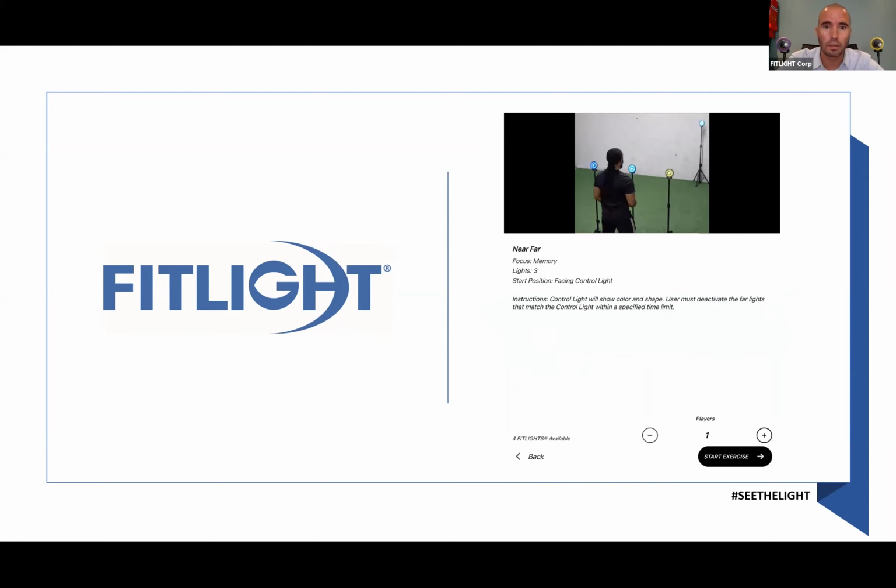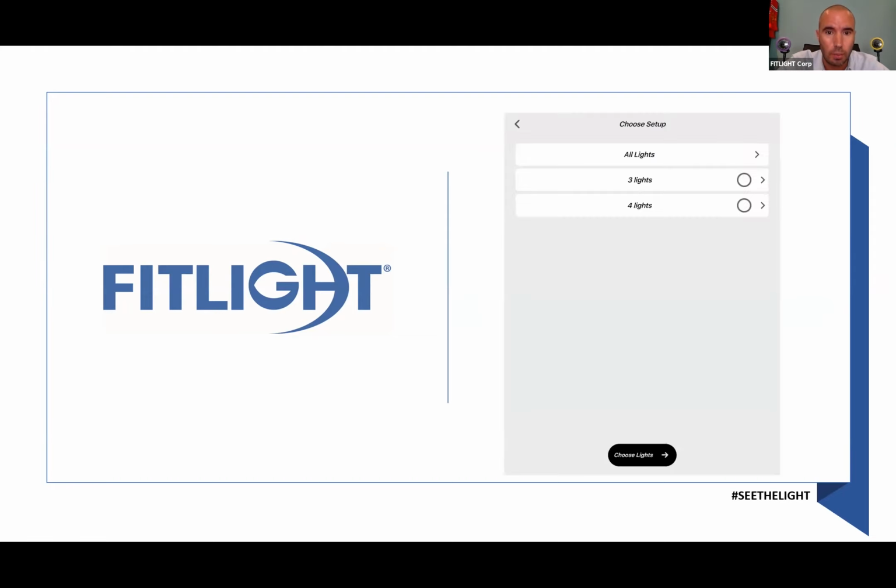And as you see in the little picture, there's 1 light far away and 3 lights in front of this person. This person is actually Nicholas Davenport, one of our brand ambassadors. And what he is doing is he is focusing on the far light. We call that the control light. And then he has to find the matching light, both matching color and matching setting, in the 3 lights that are in front of him, and deactivate it as fast as possible. Let's see what that looks like.